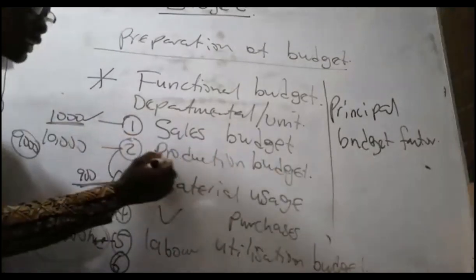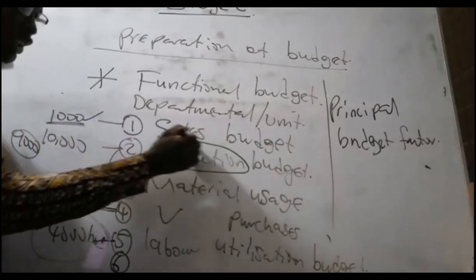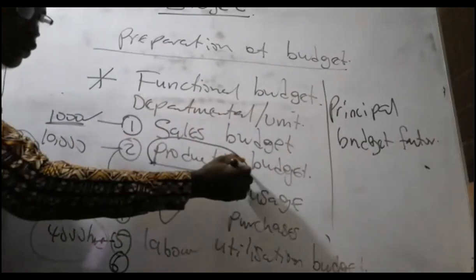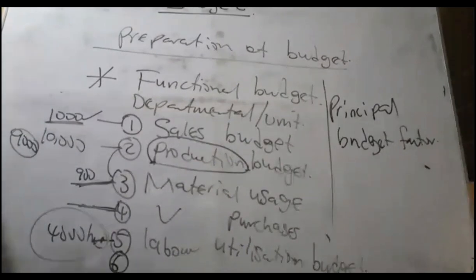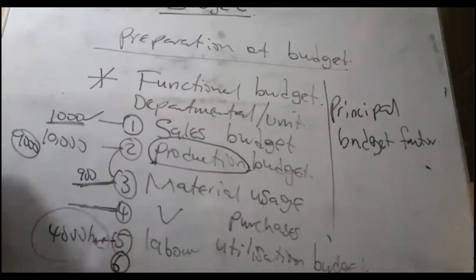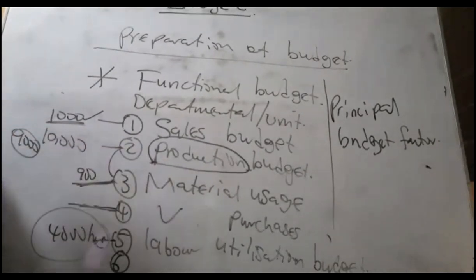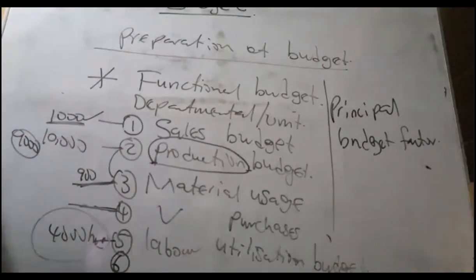If you come to a trading company that buys and sells, such a company will have what we call a purchases budget. If you see a production budget, it's for who? It's for manufacturers, because a manufacturer will manufacture. But those that do wholesale and retail don't manufacture. They will go and buy and sell to another person. So such a person will not prepare a production budget, but a purchases budget, goods purchases. Good. So for a trading company, they will lack purchases, they will lack sales.